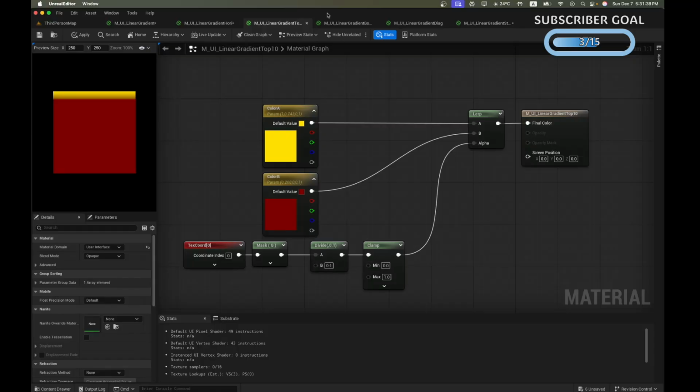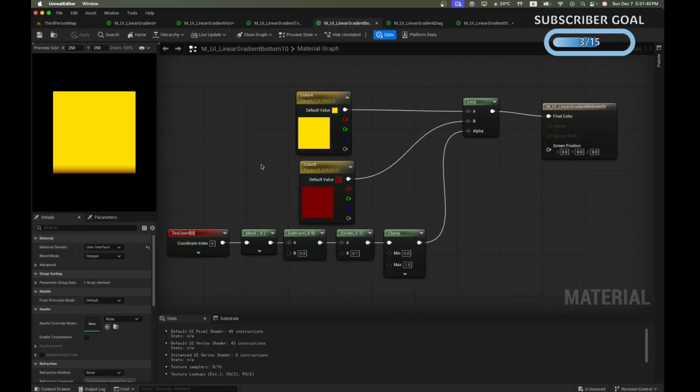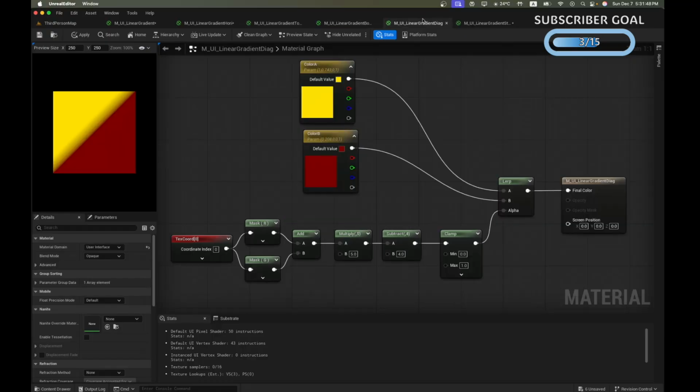For our bottom 10%, we are subtracting 0.9, then we are dividing by 0.1, we are clamping it and passing this value to alpha. For our diagonal gradient, we are adding both of our u and v values, we are multiplying it by 5, and we are subtracting 4, so the contrast is higher over here. We are clamping this value and passing it to alpha.